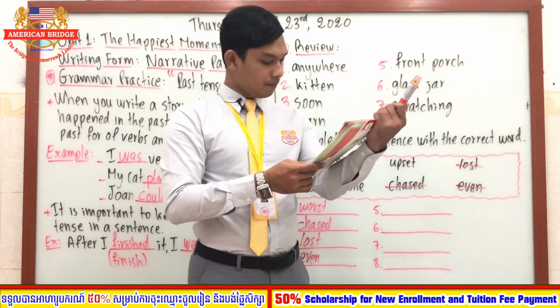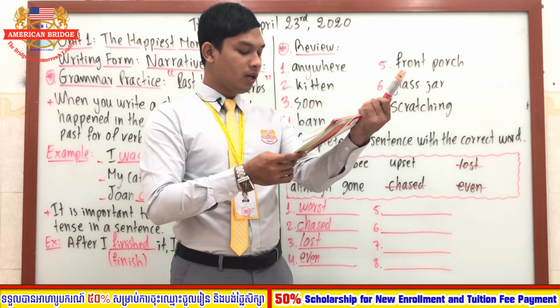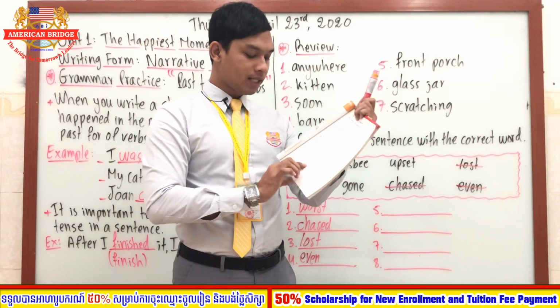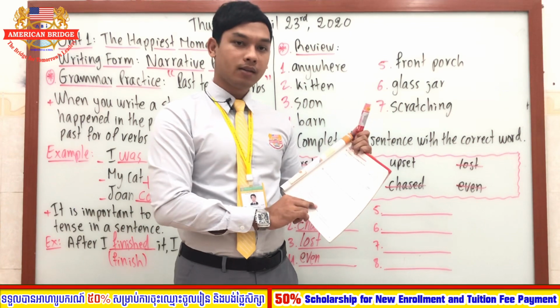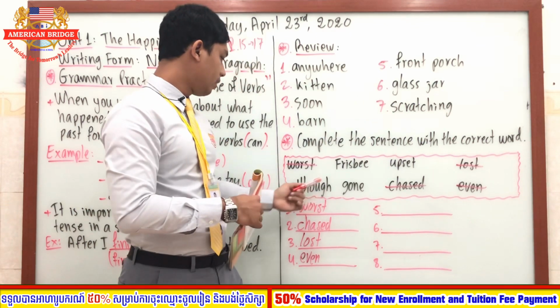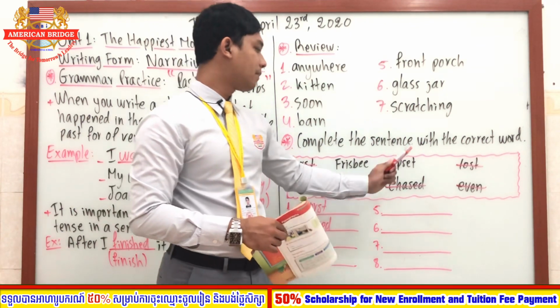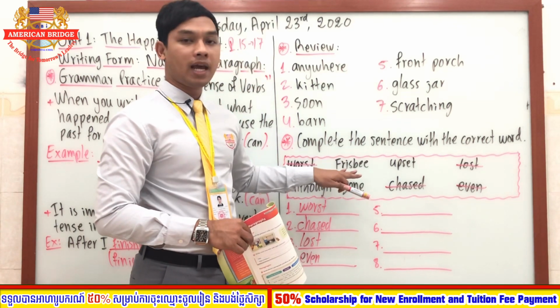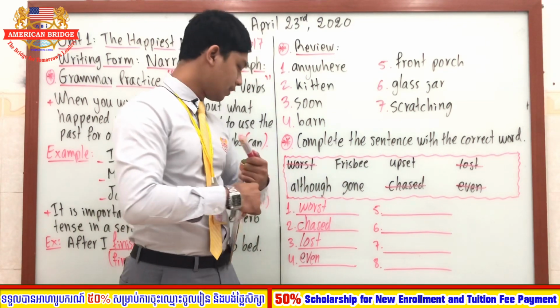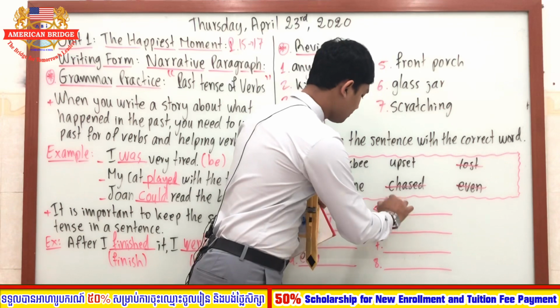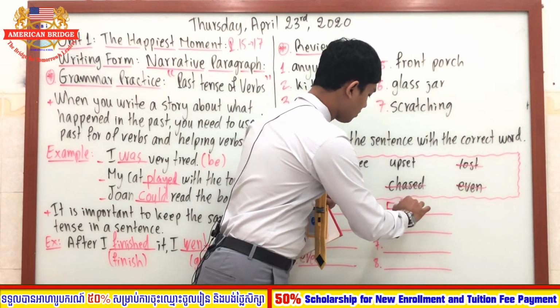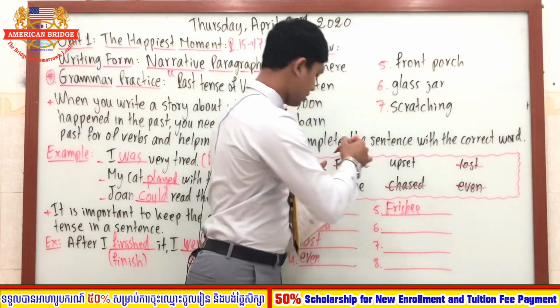And number 5, we say the first thing we did was to play what? Okay. You play although, you play gone, you play upset, or you play what? So you play the frisbee, right? Good. You play the frisbee. Okay, so I cross out here.